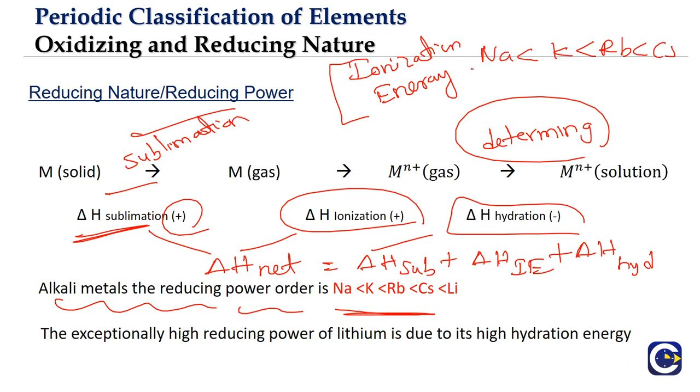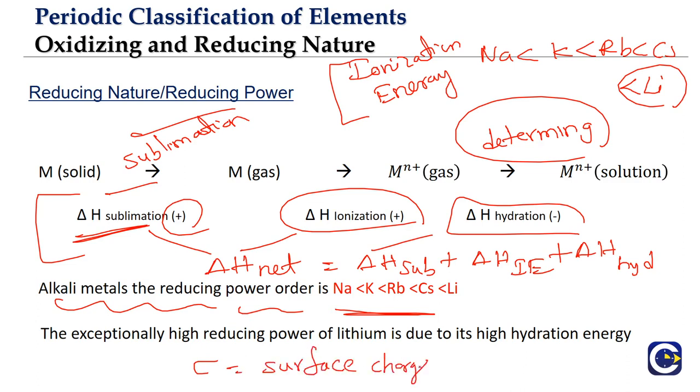But lithium is not the least. Lithium is in fact the highest. Why is it happening? It is happening because of the overall consideration. Lithium, due to its small size, remember what we have seen, the sigma surface charge density of lithium is very high, exceptionally high. As a result, we'll have large hydration energy of lithium. So large hydration energy of lithium is the reason for the exceptionally high reducing power of lithium.